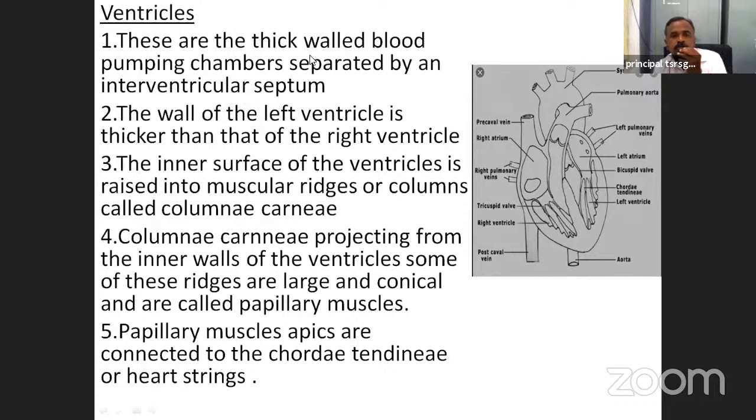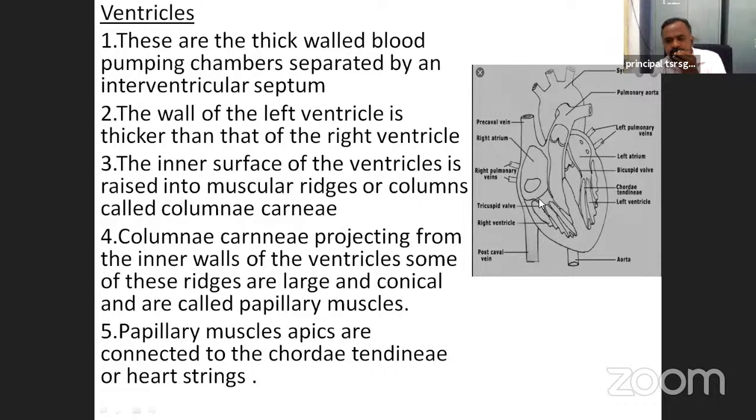The atria are thin-walled blood receiving chambers. The ventricles are thick-walled blood pumping chambers, and both are separated by an interventricular septum. These are the ventricles.